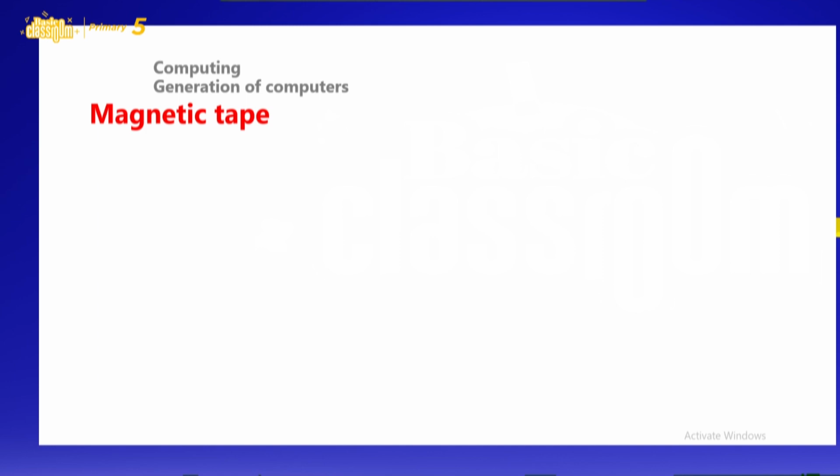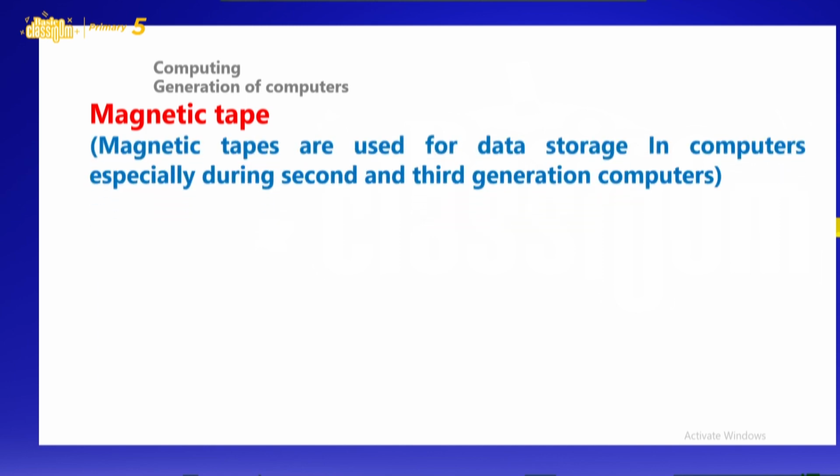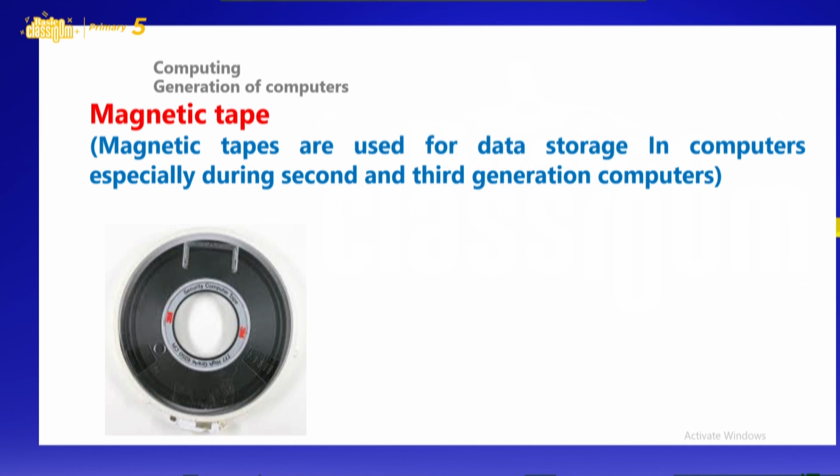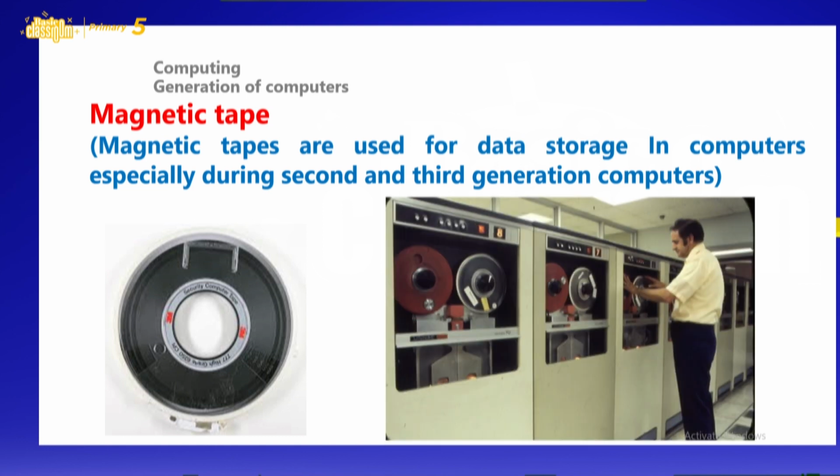Then they also used another component called magnetic tape. They used magnetic tape purposely to store data during the second and third generation of computers. And we have magnetic tape here for you to see.